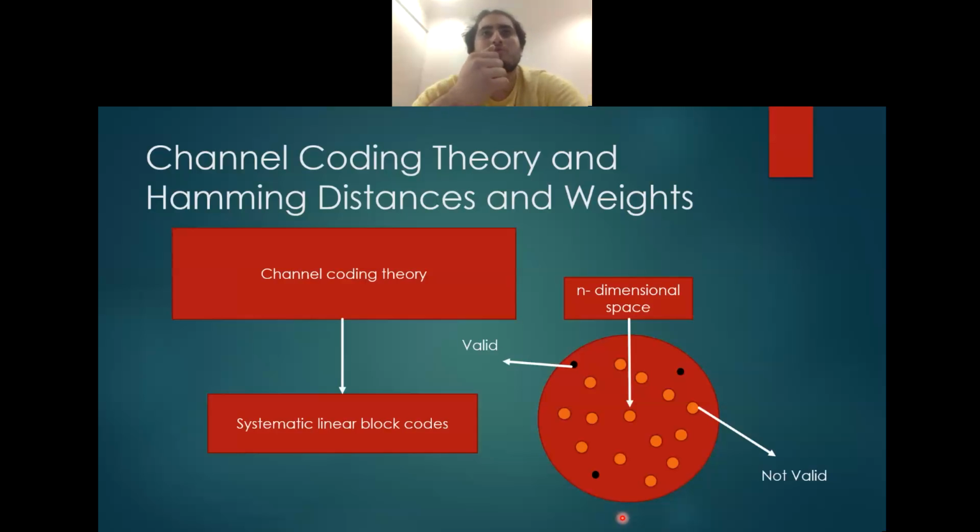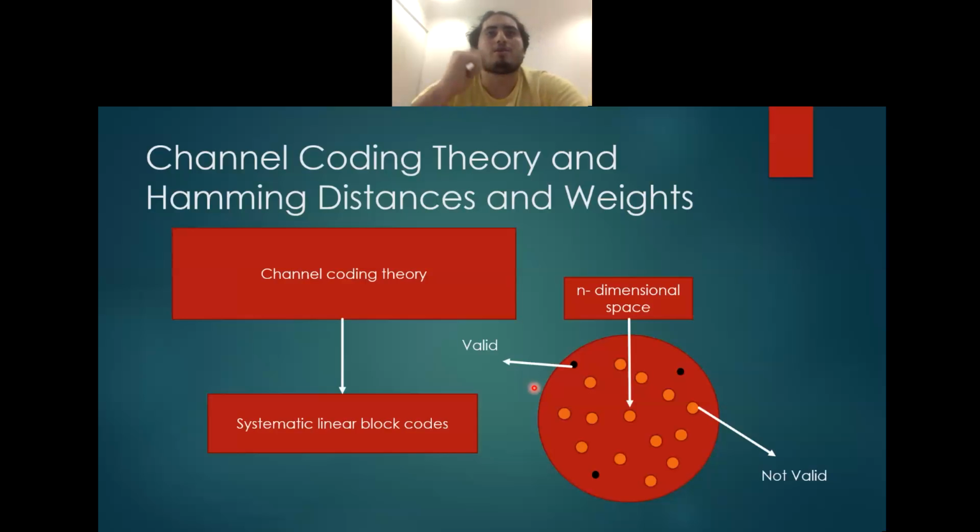A widely used method for channel coding involves systematic linear block codes, which consist of mapping a k-dimensional message and performing a mathematical operation to obtain an n-dimensional code, which consists of many code words as an output. Before going to the circle example, I'll briefly explain that in the n-dimensional space we can have 2 to the power n possible values. However, we are only using 2 to the power k because we aim to achieve high reliability with the least probability of error, with a rate as close as possible to the capacity C.